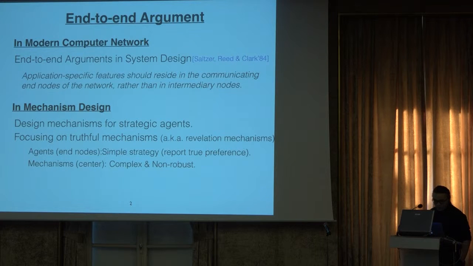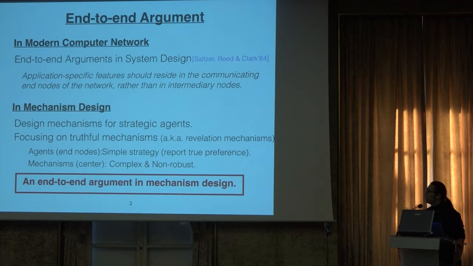Therefore, in this paper, we try to provide a similar end-to-end argument to suggest that there is a need to systematically develop a theory of non-revelation mechanism design, which tries to push this environment-specific part from the mechanism to the agent and results in mechanisms that are simple and robust. And unlike the system design paper, where they use an empirical case study, in our paper we theoretically prove a theorem saying that for some canonical setting, the optimal revelation mechanism is strictly worse than some simple non-revelation mechanism, and we call that a revelation gap.